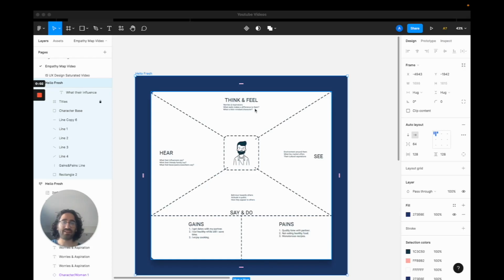What you see right now in front of you is how a normal empathy map looks like. I got this from a Figma community project from a designer, but it works. Now, one of the questions you might have is, when should I use an empathy map for my projects? And my answer to that is right after your discovery research, and once you finish your user personas based on that research, you can do an empathy map.